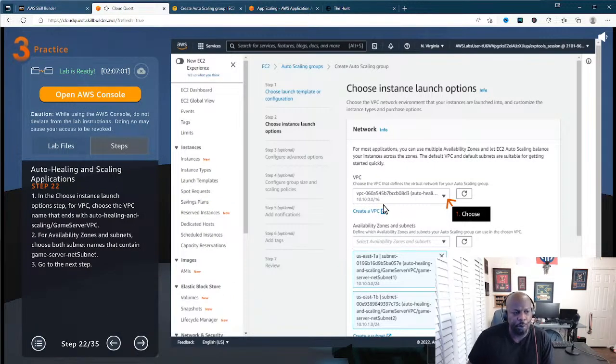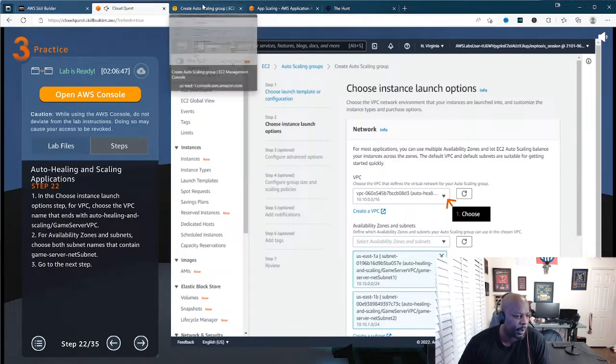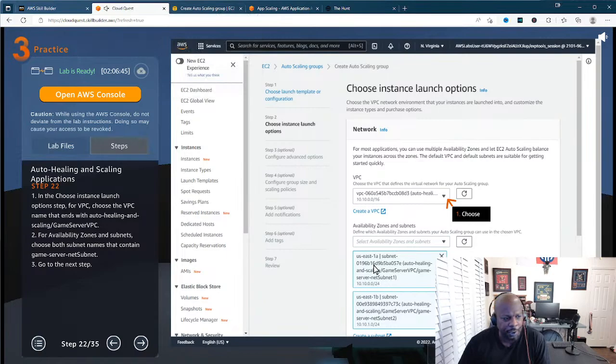All right, and then we're going to choose our VPCs. It wants us to choose the VPC, so be very careful when you're looking at this. We have 10.10.0.0 and it's a /16 and it says auto healing. So we'll choose that VPC and then we'll choose both the subnets.